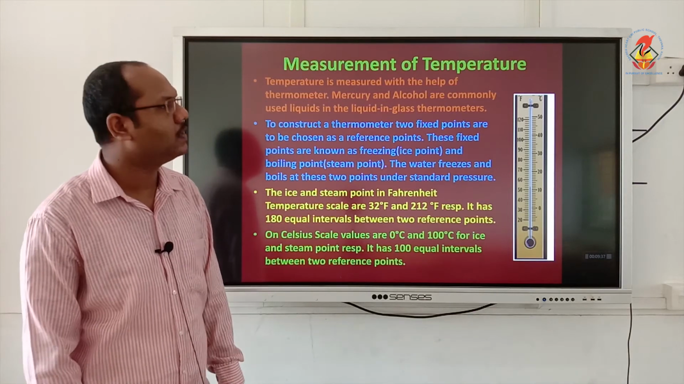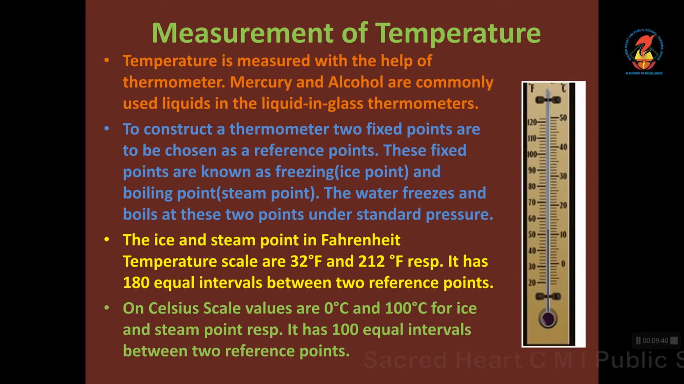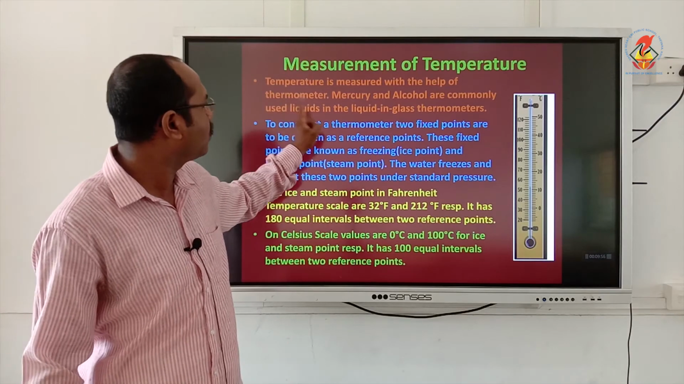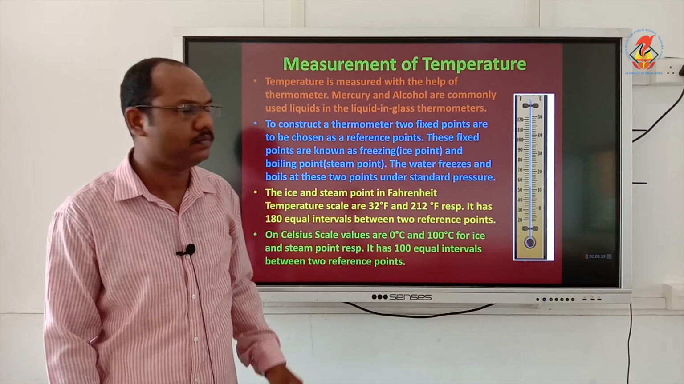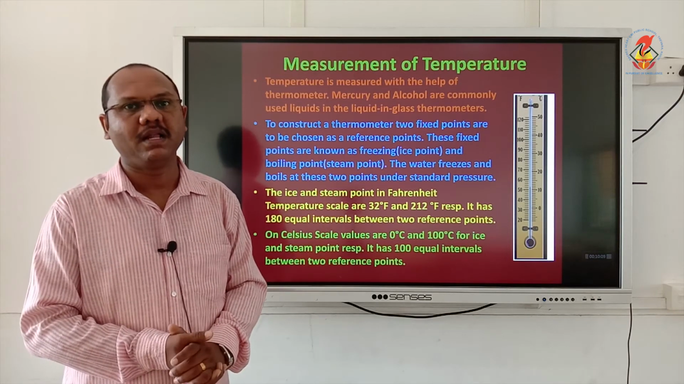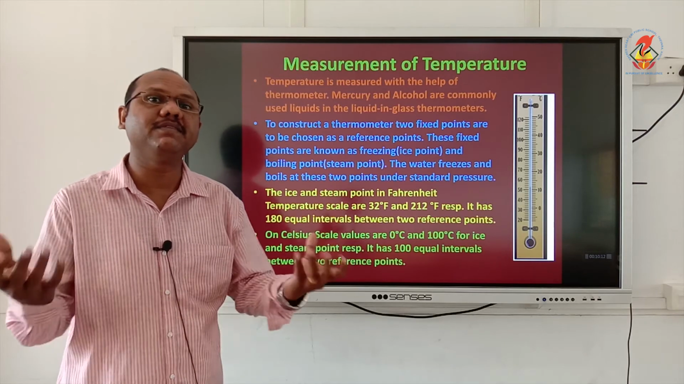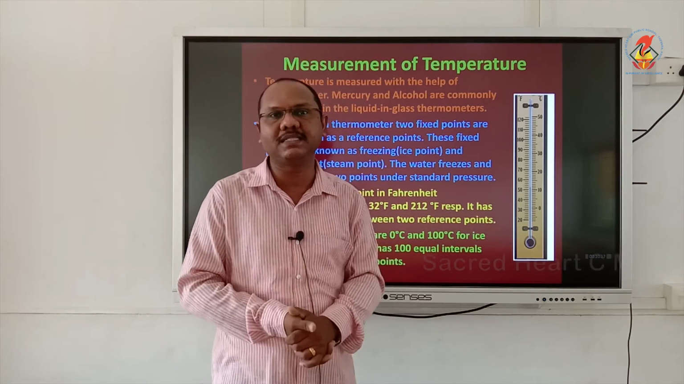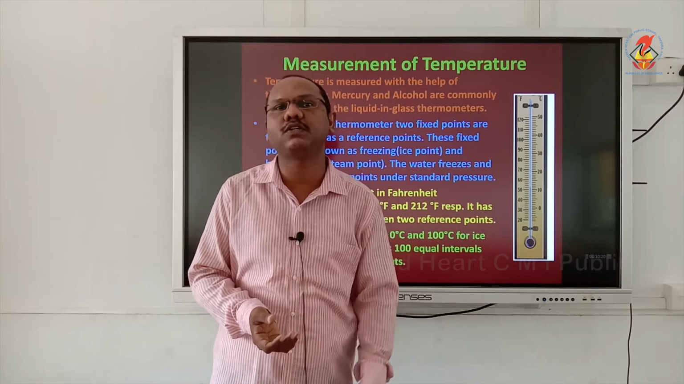Now, measurement of temperature. Temperature is measured with the help of a thermometer. Inside the thermometer you can see there is a bulb and a glass tube, and in that glass tube we fill either mercury or alcohol. Both of them are visible, and their expansivity is also very high. They will expand for even a very small rise in the temperature.